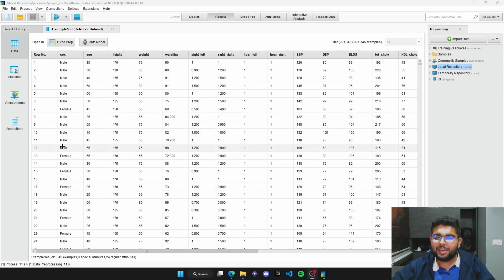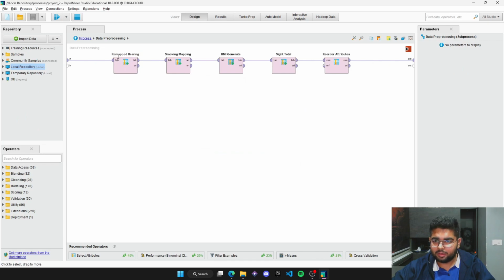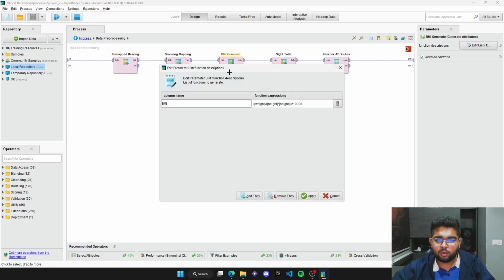All right, so now that we have our data set loaded into RapidMiner, our next step is going to be data preprocessing. In the data preprocessing sub-process, what I've done here is four main tasks. First is I remapped hearing. The second is going to be remapping the smoking column. And then I generated a new column, which is BMI. BMI is a very good factor for comparing people's health because it is relative to their weight and height. So this is the column that I added, and I also added a site total, which is the arithmetic sum of the site left and site right columns.